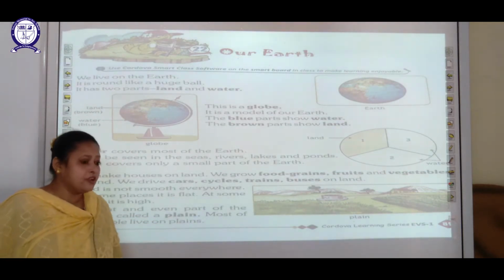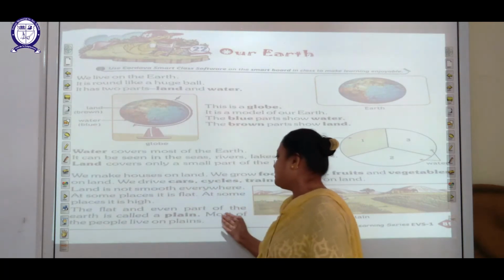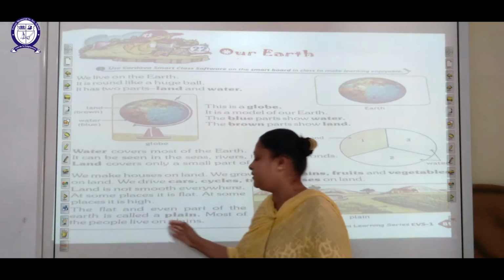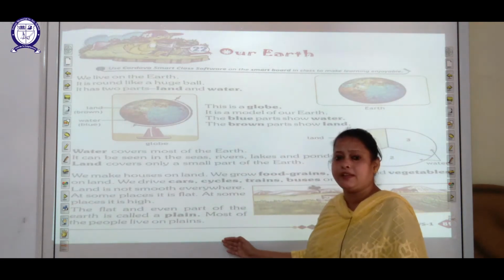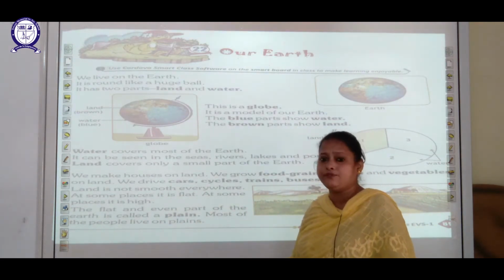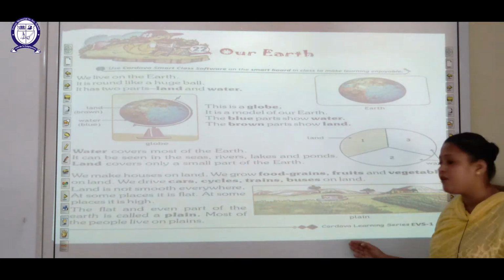Most of the people live on the plains. You can see in the picture, it is an example of a plain.